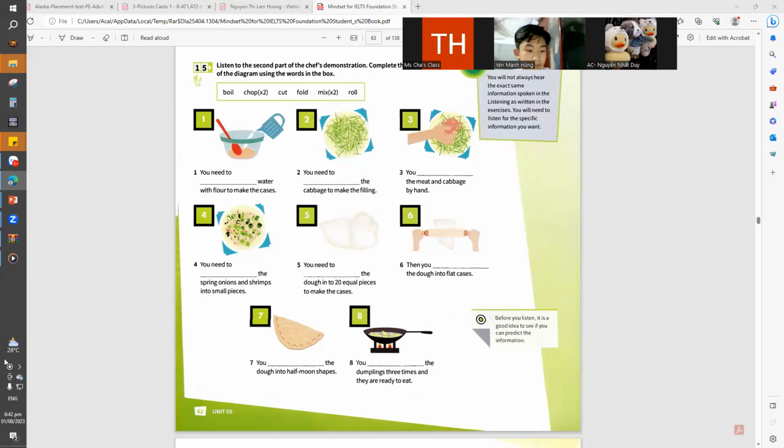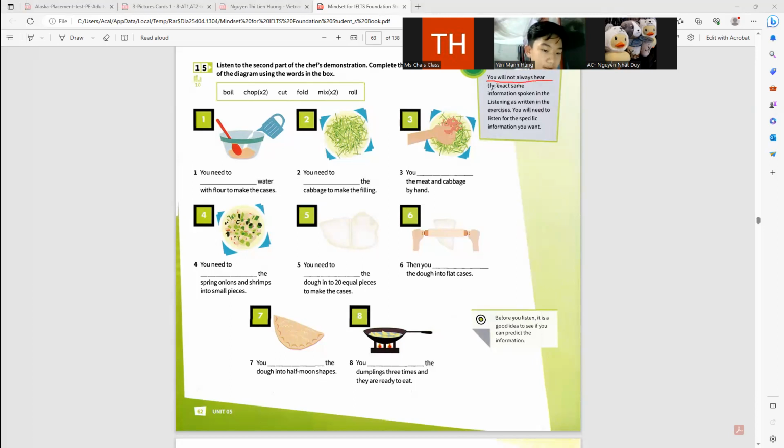All right, with this one, do you want me to repeat again? Yes. All right. Okay. With this one, you need to analyze. Remember the note that we have right here. You will not always hear the exact same information. Maybe you're tired. All you have to do is to choose your answer here on top. And then sometimes he paraphrases, so you need to analyze what's the other meaning of that word. So you choose in here. Okay. So listen for the second time. Please focus.